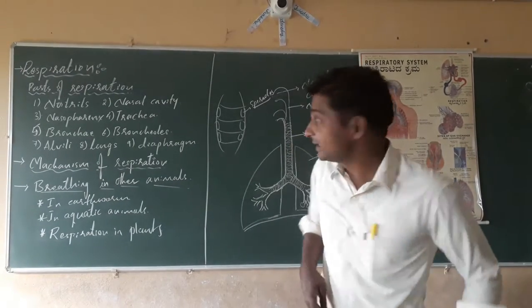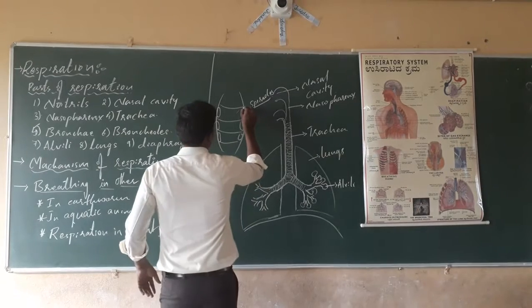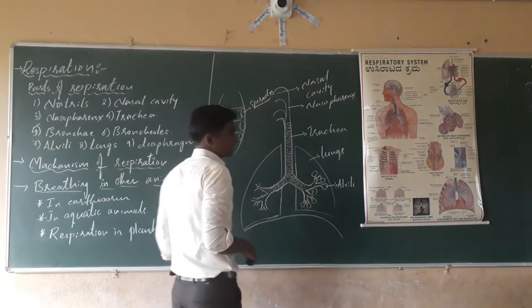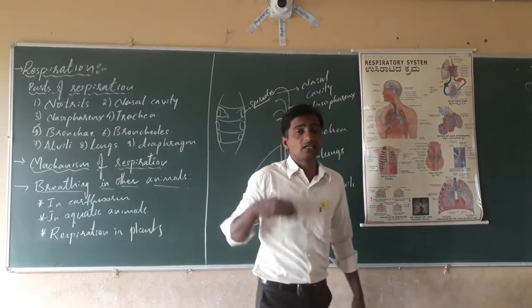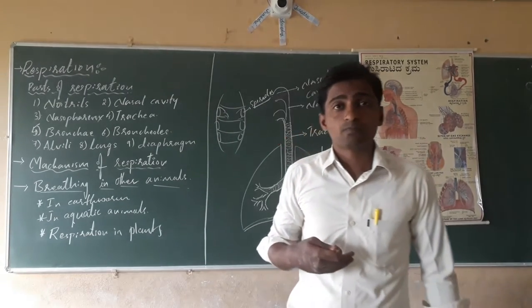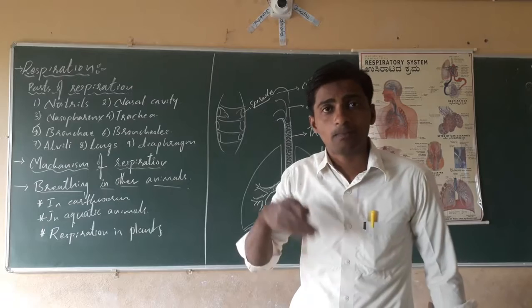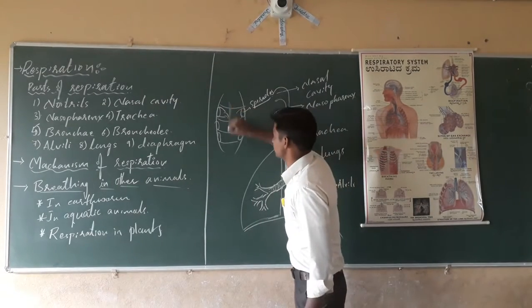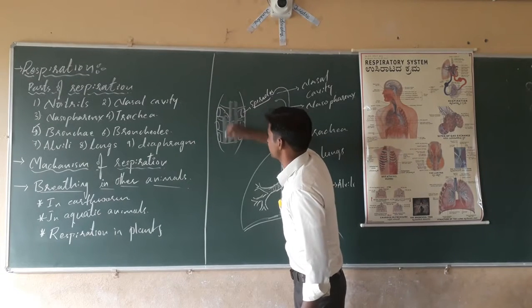These spiracles are connected to the tracheal tubes. These tracheal tubes enter into the body fluid, as the cockroach is filled with white fluid.